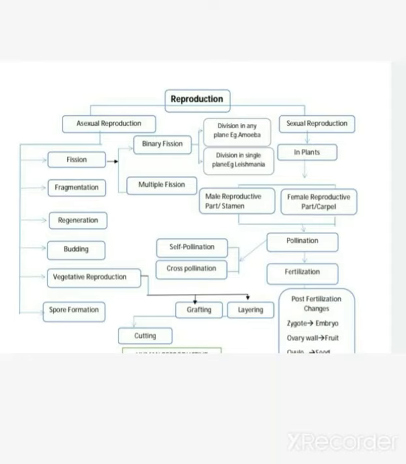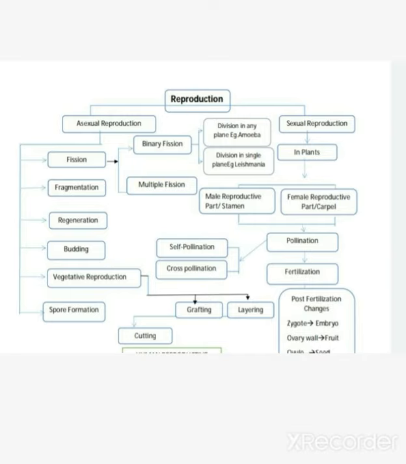Hello children, good morning. So today we are going to study whatever we completed now, those portions we are going to revise in the form of a concept map. Okay, so first let us see reproduction. There are two types of reproduction: one is asexual reproduction, the other is sexual reproduction. Okay children, the sexual and asexual reproduction occurs both in plants and animals.